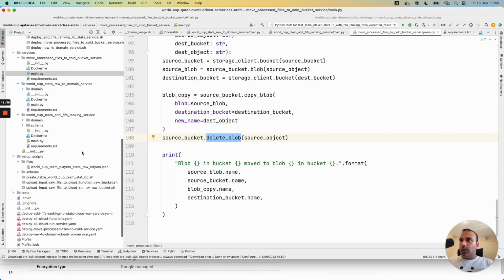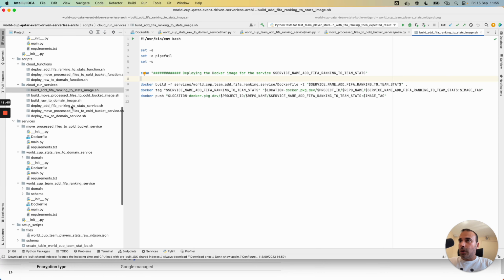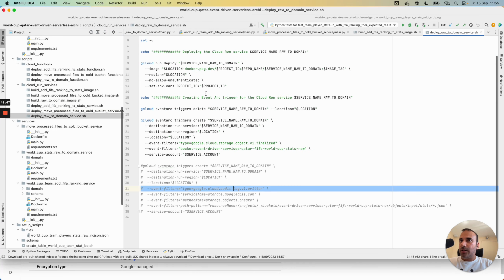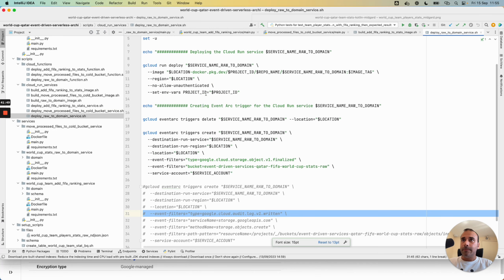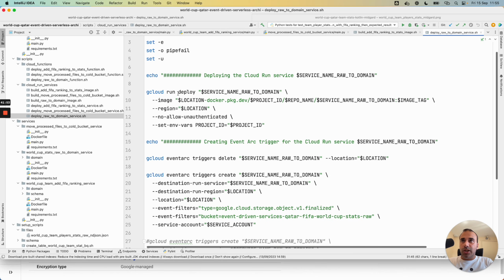I show everything. Also for the script, to jump on the deployment of the Cloud Run services, I have this script, gcloud run deploy. I give a service name for Cloud Run.